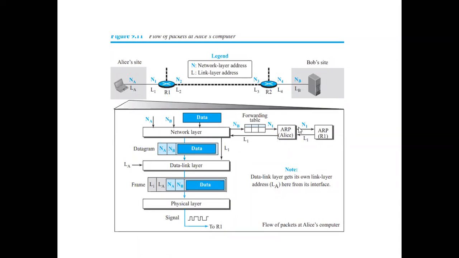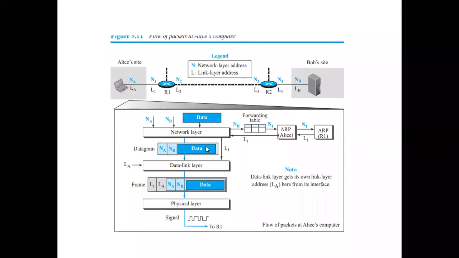Okay, so N1 is nothing but the IP address of router 1, and L1 is nothing but the link layer address of the router. So send it across. Now what will be sent with the network layer? The datagram. Along with this, it also sends the link layer address. Correct? This is what the arrow shows here. Where did you get this L1 from? This has been generated from ARP, that is, Address Resolution Protocol, by mapping the IP address with the link address.